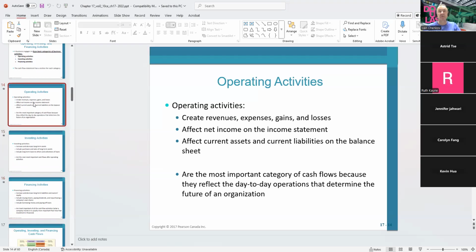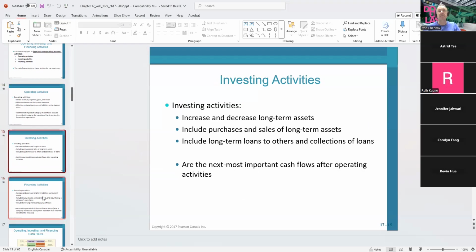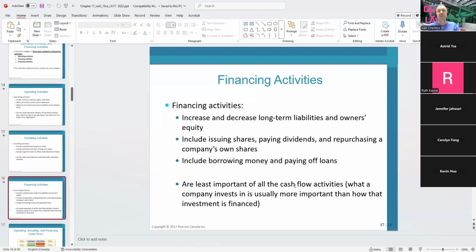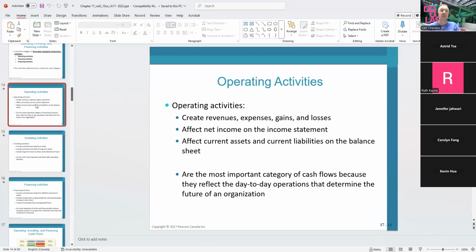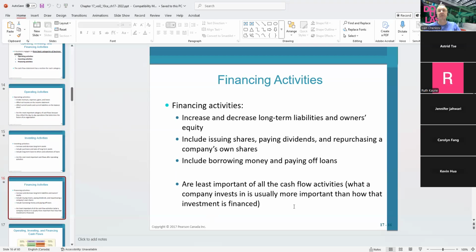The most important is operating, second is investing, the third is financing activity. I won't say this is the least important, but that's the third on the list between the operating, investing, and financing activities.